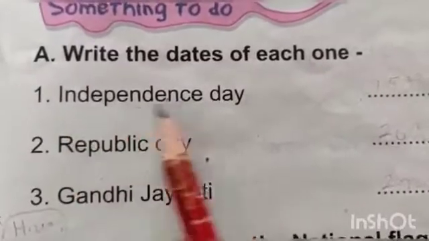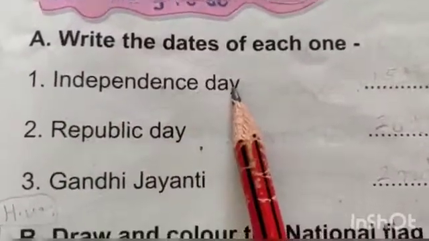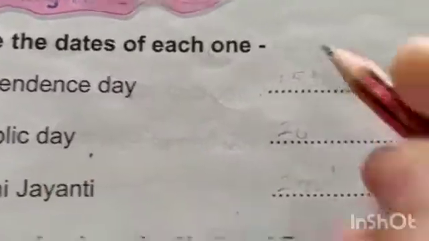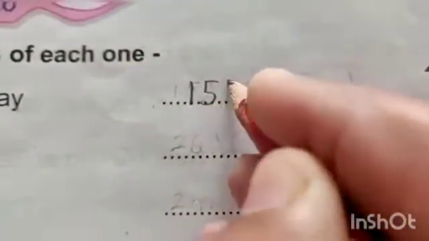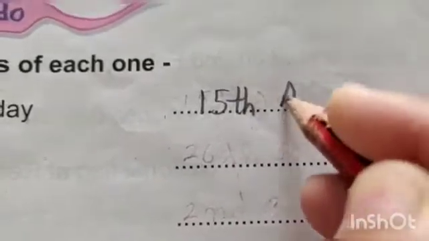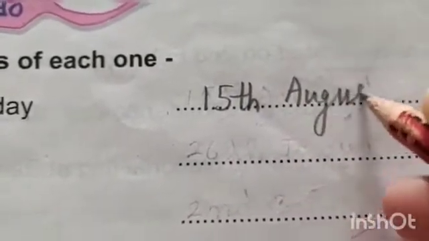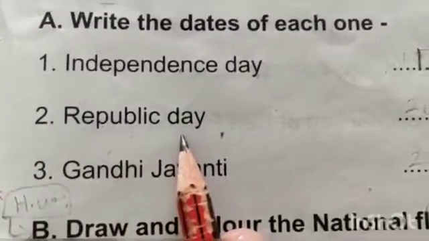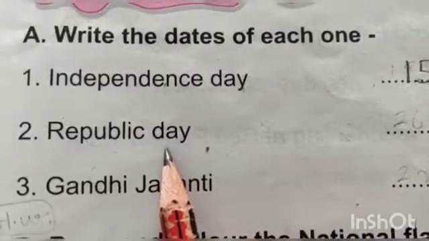Number 1, Independence Day. When do we celebrate Independence Day? 15th August. Very good. Number 2, Republic Day. When do we celebrate Republic Day?